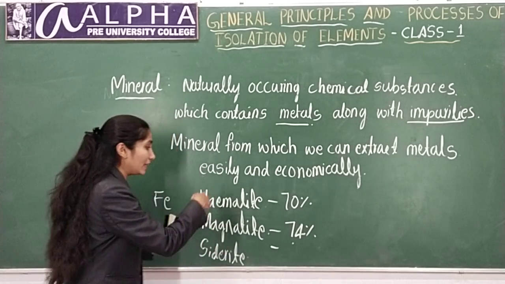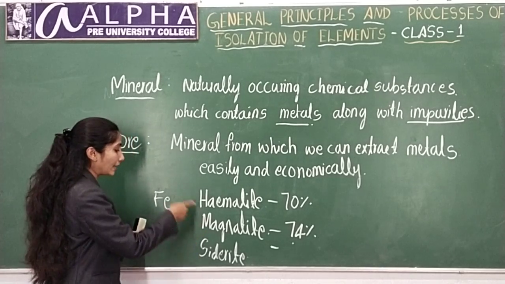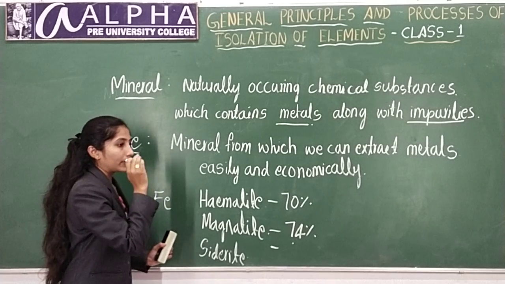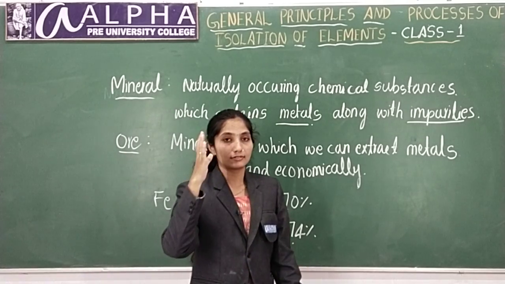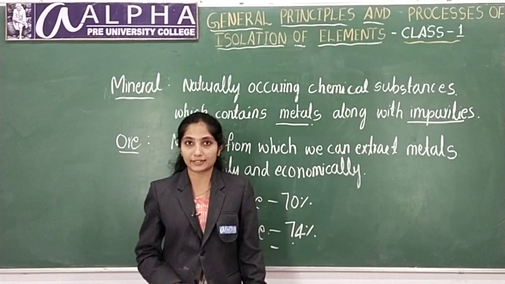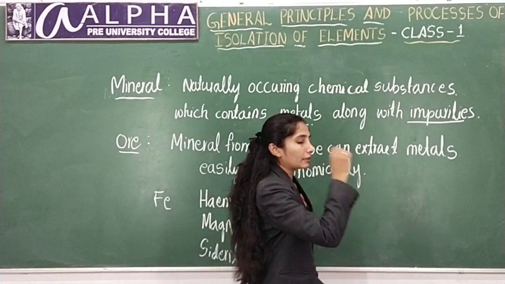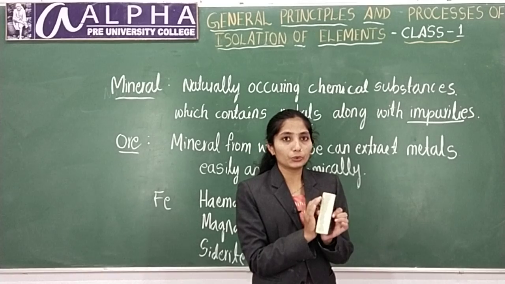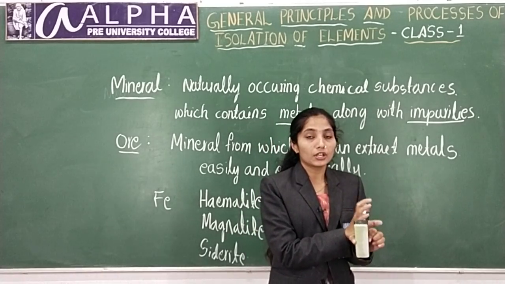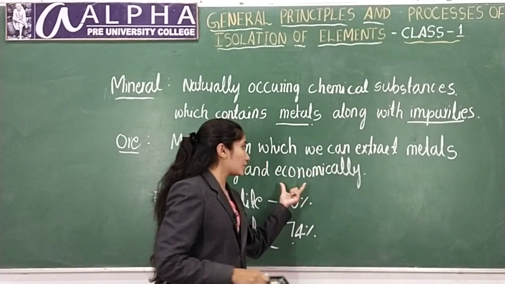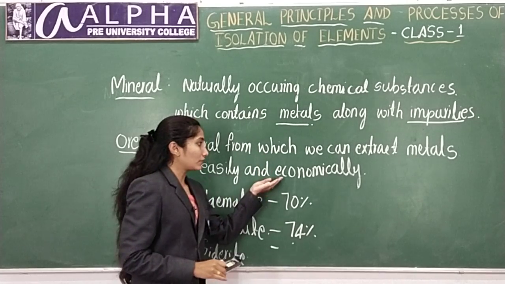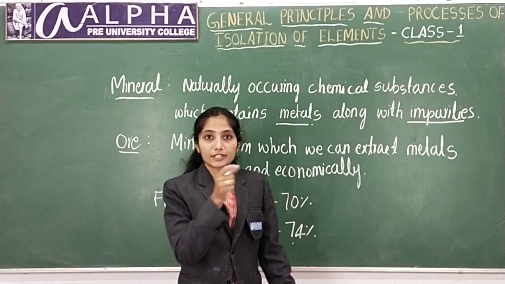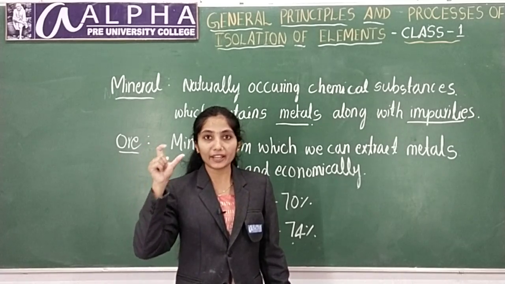So the mineral from which you can extract iron is called an ore. For example, imagine you have completed your 10th standard. You will get many colleges for your first PUC. What will you do? You will search for a good college which is economical also, that means which has less fees, and the quality should be good.